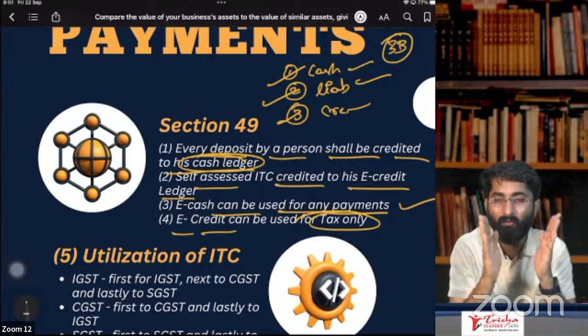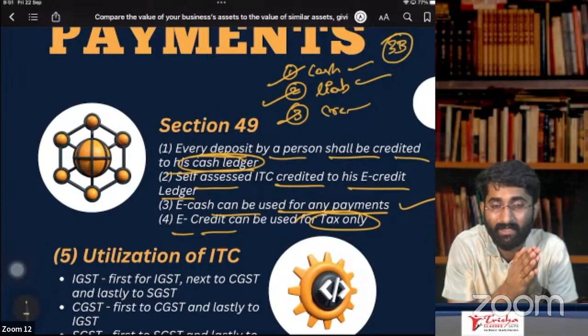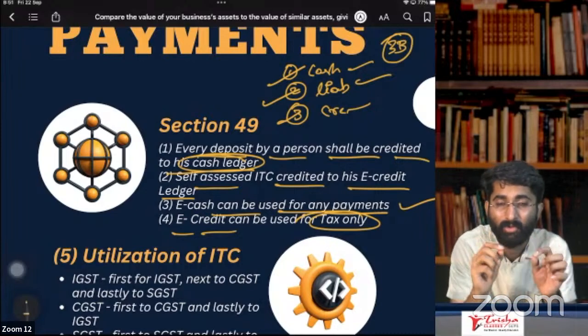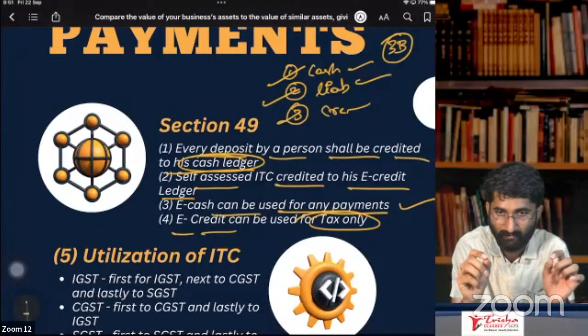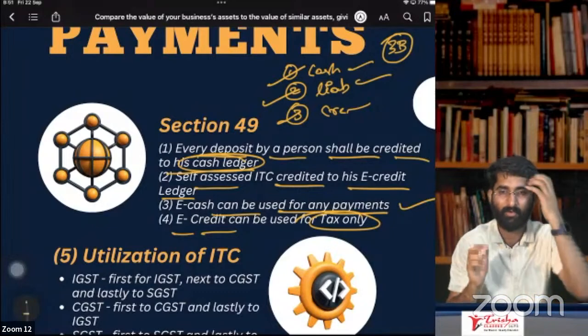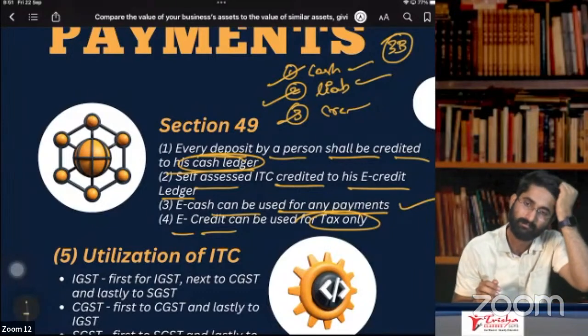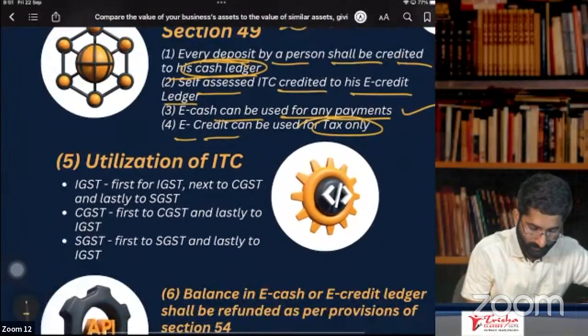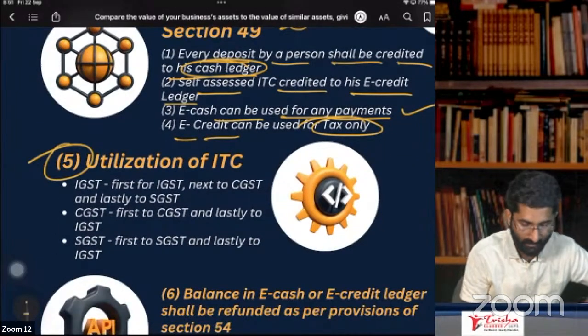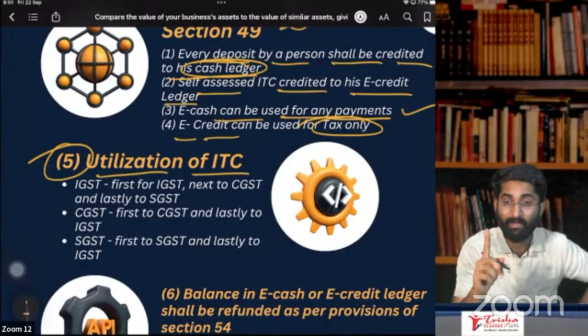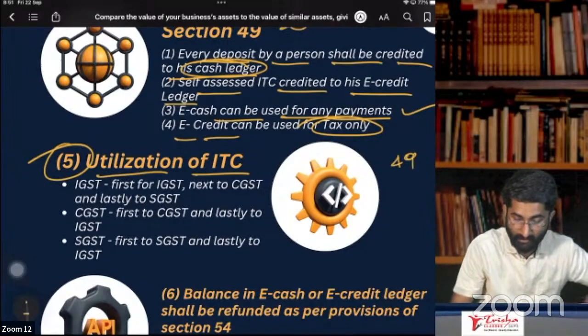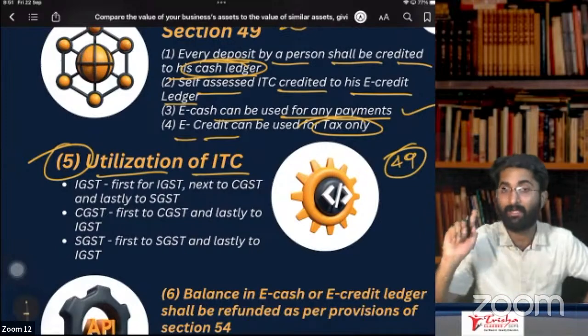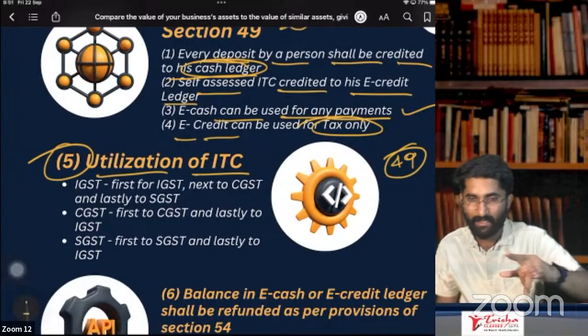So for what can I use the credit ledger? The e-credit ledger can be used only for the payment of tax. Only for the payment of tax, you can go for the e-credit ledger. Next one, subsection 5: utilization of ITC, given in section number 49. Section 49 says this, but practically it is different. Practically, I will tell you what happens.